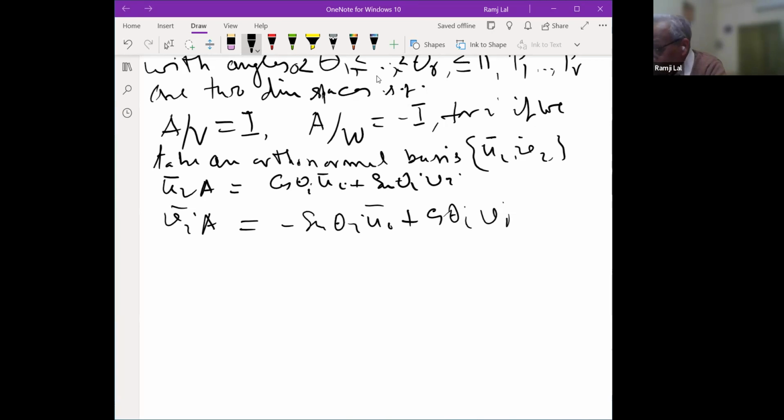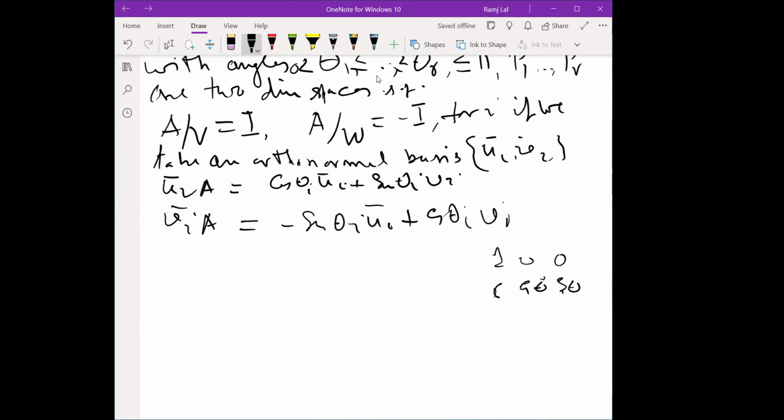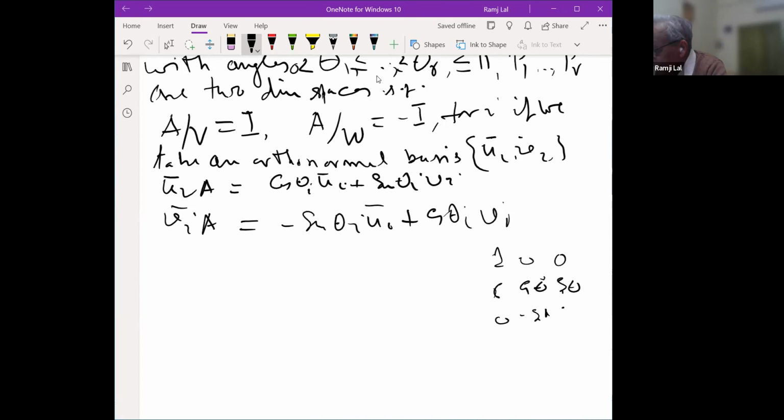A particular case of this was when n is equal to 3. As you have obtained for SO3, with n equal to 3, we have seen that it is either cos theta, sine theta, minus sine theta, cos theta with a 1, or it is minus 1 and this. So for SO3, indeed we have observed that. So this is the theorem.